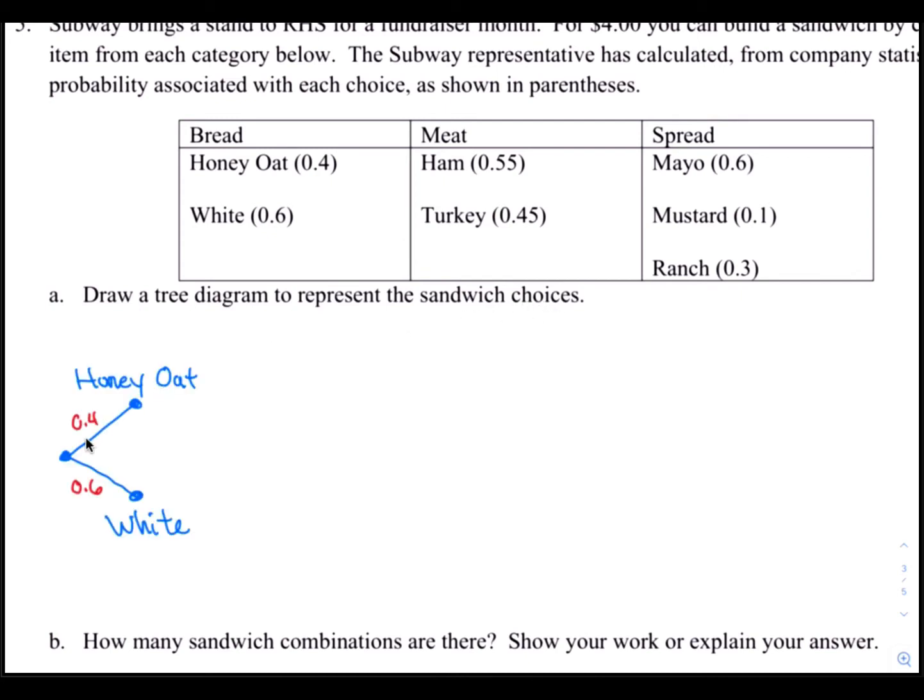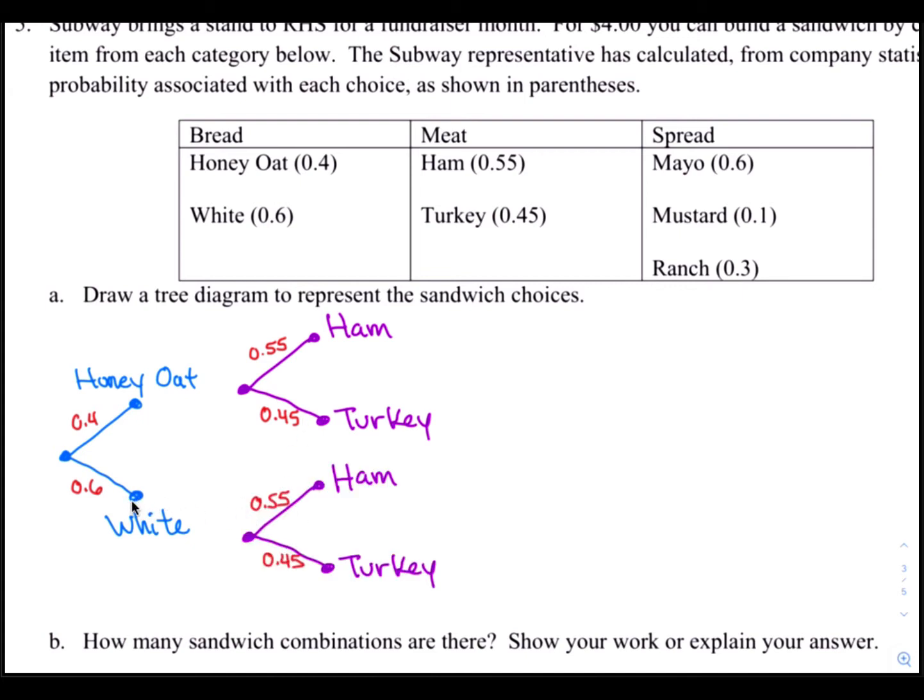First, we draw 2 branches, one representing the honey oat bread and the other representing white bread. We put the percentages there. Honey oat is 40% and the white is 60%. Next, you will draw two branches from the honey oat to represent your choice of meats. That's ham at 55% and turkey at 45%. But you also have to write it here from the white bread as well. So if you choose white bread, you can choose ham and turkey. Ham at 55%, turkey at 45%.